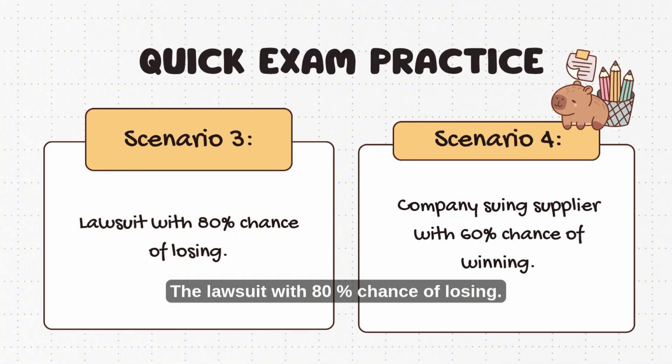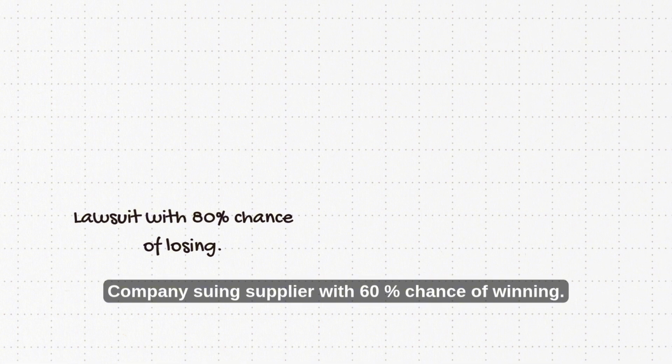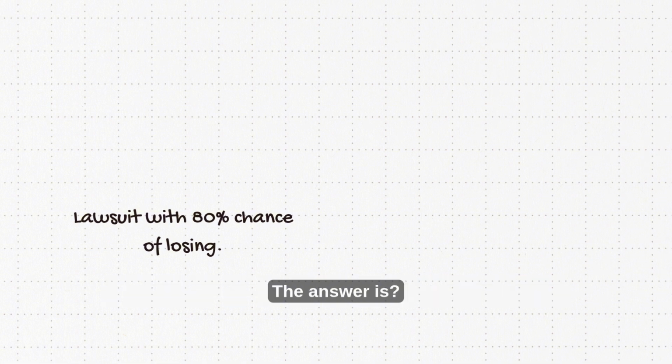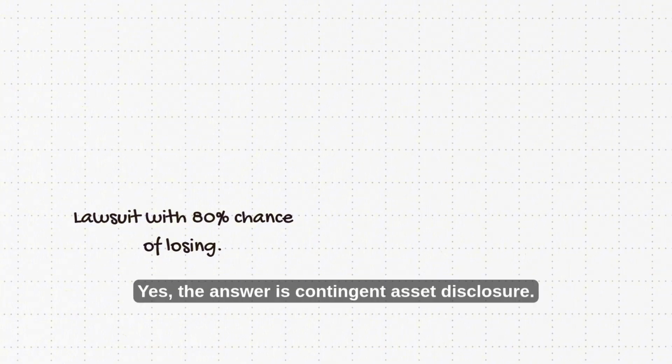The lawsuit with an 80% chance of losing. So, what do you think this is? The answer is provision. Good. Now, scenario number 4: the company is suing a supplier with a 60% chance of winning. The answer is contingent asset disclosure.